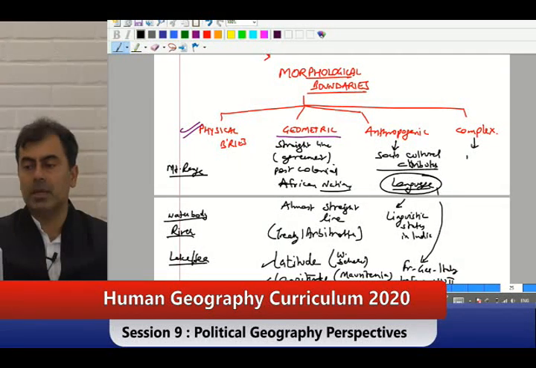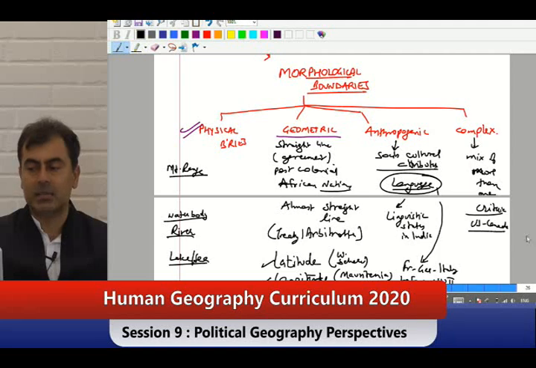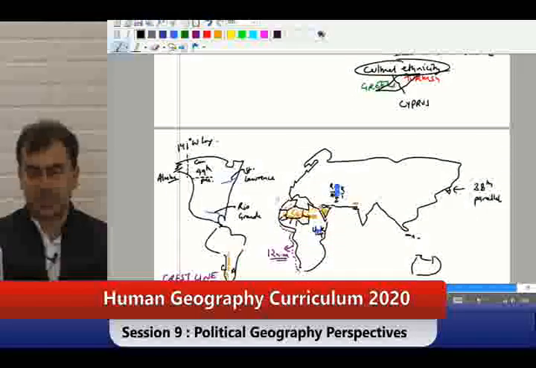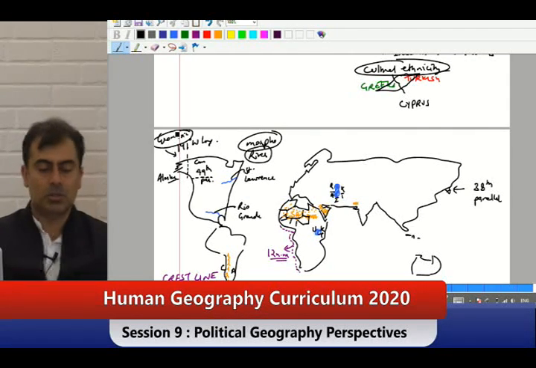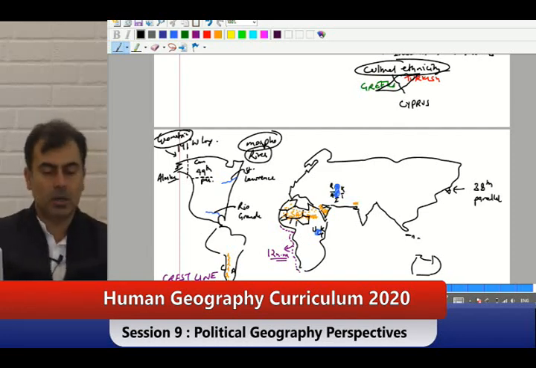Complex is a mix of more than one criteria. US Canada. Can you see US Canada has more than one criteria? What is it? This one is river, so morphological, and this one is what? Geometric. So, this is more of an example of a complex one.